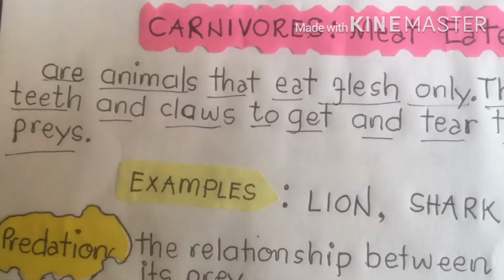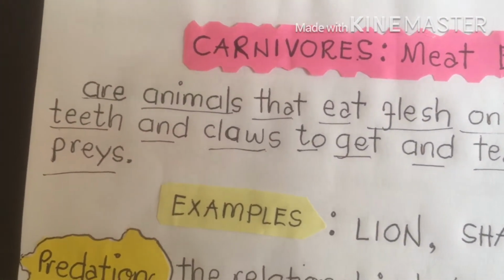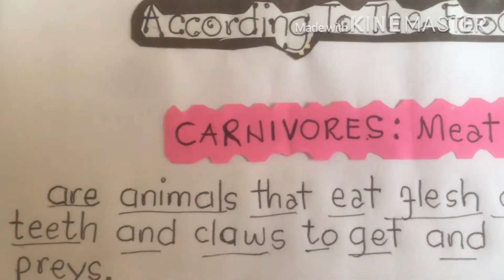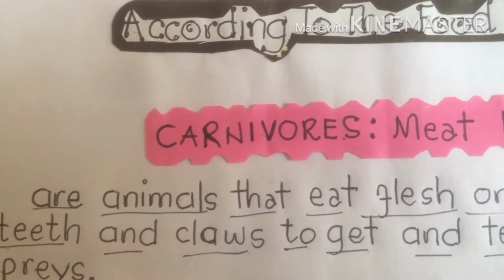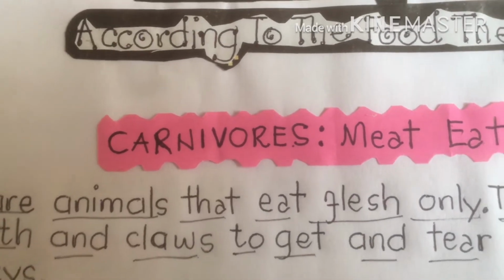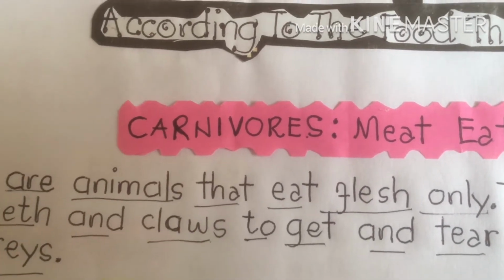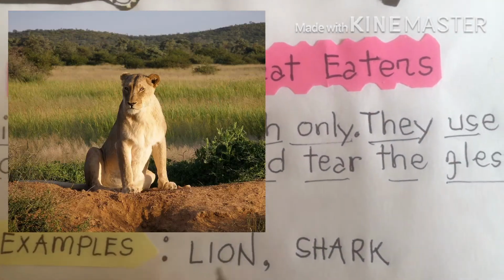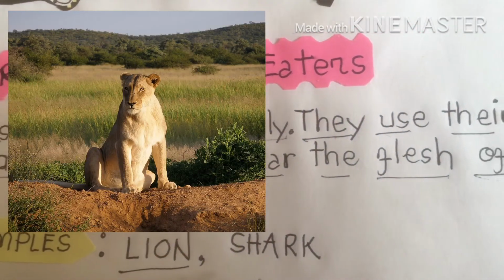That's a carnivorous animal. What are examples of carnivorous animals? Remember, carnivores are animals that eat flesh only. Examples, we have lion, shark.